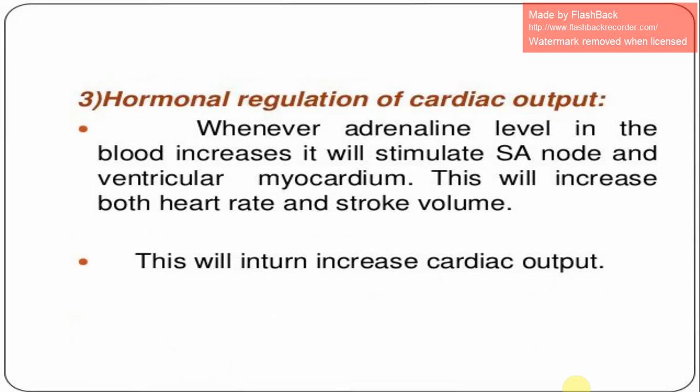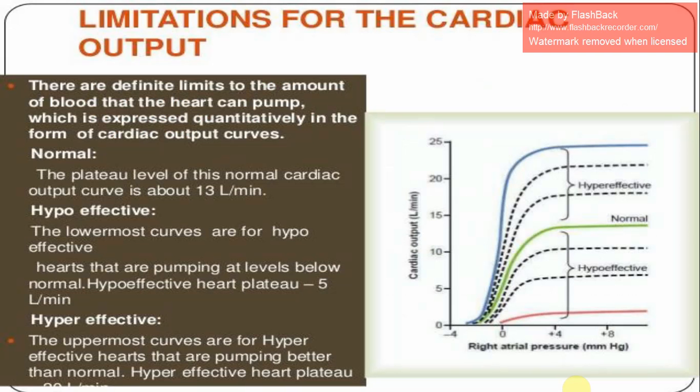Hormonal regulation of cardiac output. Whenever adrenaline level in the blood increases, it will stimulate the SA node and ventricular myocardium. This will increase both heart rate and stroke volume. This will in turn increase cardiac output.